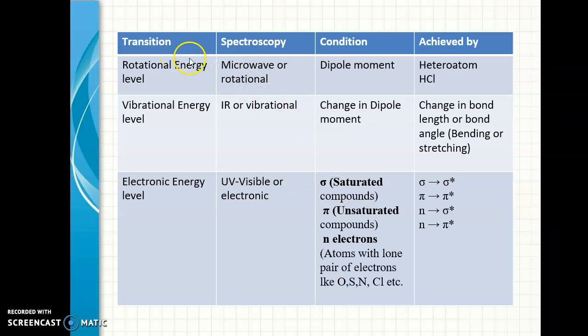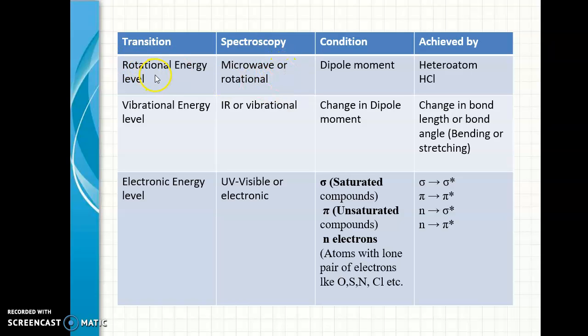So first of all, let us compare different spectroscopy. As I already mentioned in the previous lecture, we have different energy levels: rotational, vibrational and electronic. Depending upon where the transition takes place, the spectroscopy will also differ. If the transition is between rotational energy levels, it results in microwave or rotational spectroscopy. If there is a transition in vibrational energy level, it results in IR. And if there is a transition in electronic energy level, it results in UV visible or electronic spectroscopy.